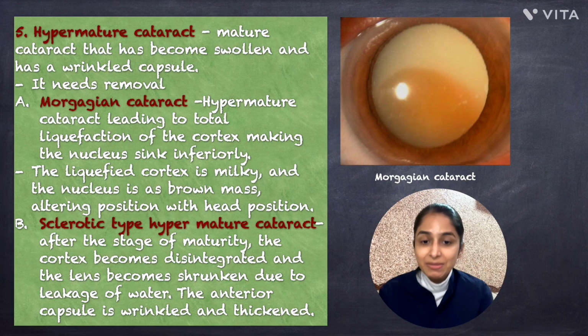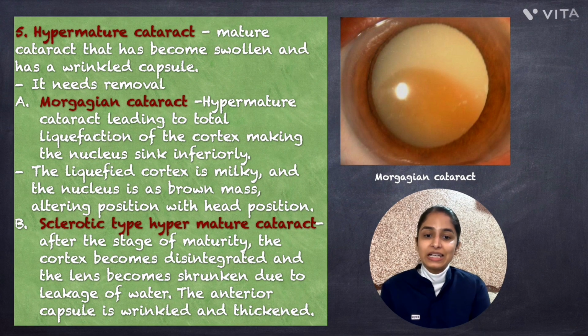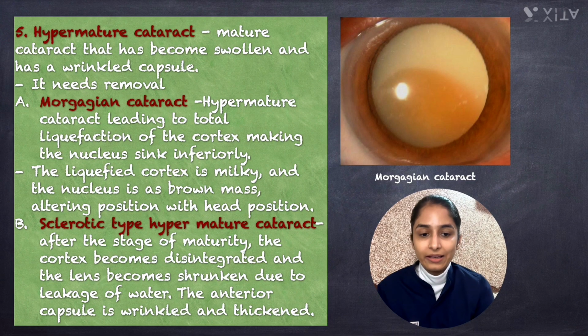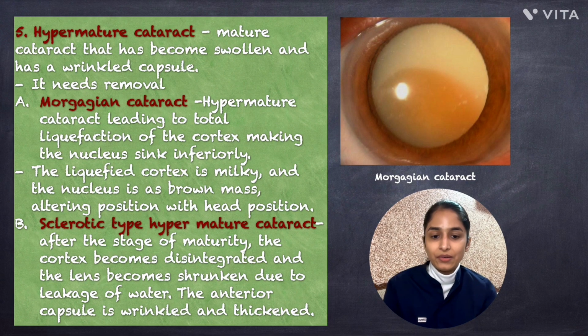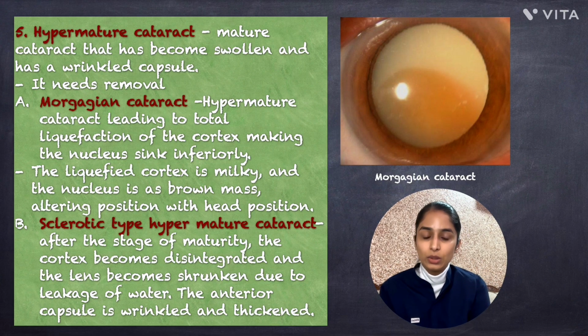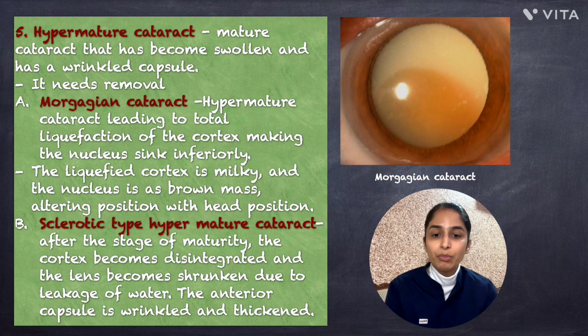Finally, coming to hypermature cataract, a hypermature cataract is a mature cataract that has progressed further, becoming swollen and associated with a wrinkled lens capsule. At this stage, the cataract requires surgical removal because it can lead to complications. There are two main types of hypermature cataract. The first one is Morgagnian, where there is complete liquefaction of the cortex, which causes the dense nucleus to sink inferiorly. The liquefied cortex appears milky white, while the nucleus is seen as a brown mass.